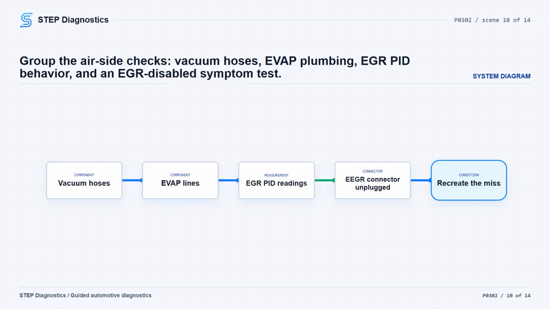If the EGR data is in range, key off, disconnect the EEGR assembly connector, then try to recreate the misfire using the freeze frame and customer information. The vehicle may need to be driven to reproduce the original conditions, and the PCM may store EGR-related codes during this EGR-disabled check. If the symptom can be recreated, continue to base engine checks.